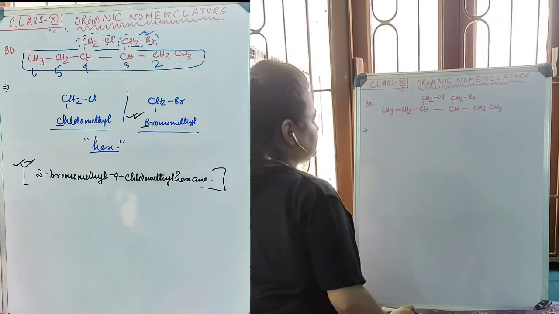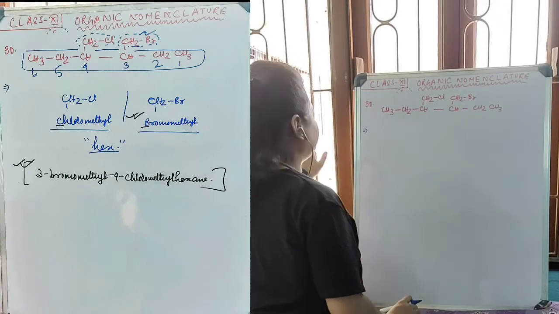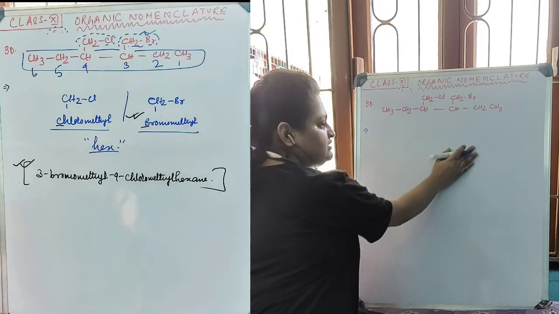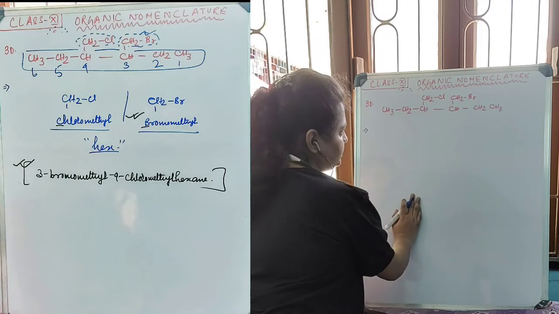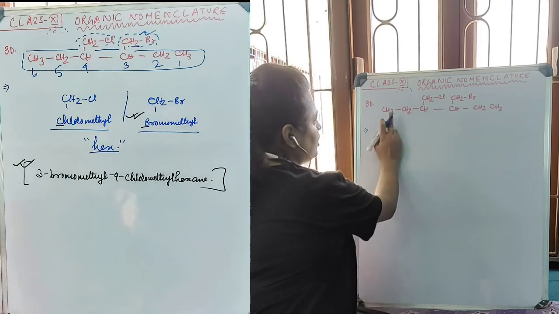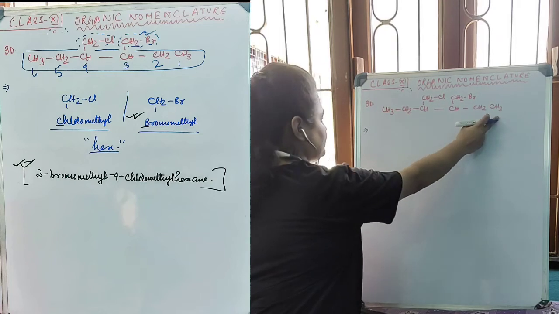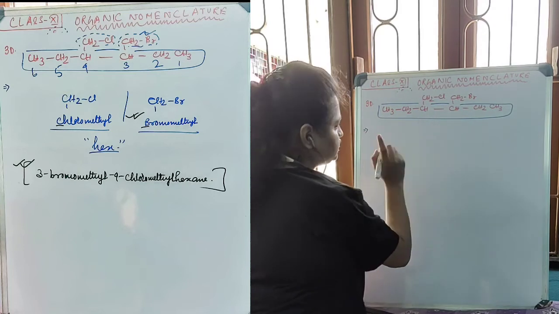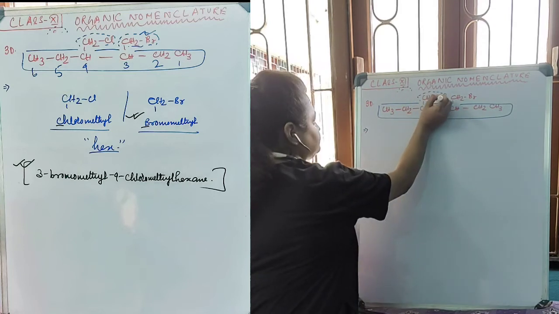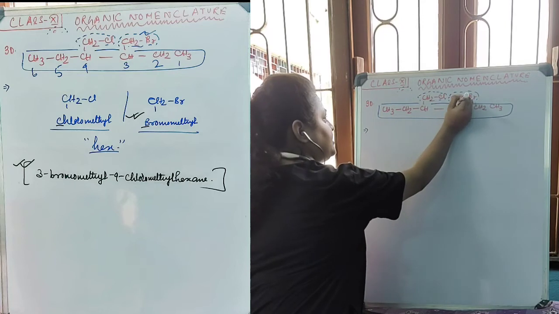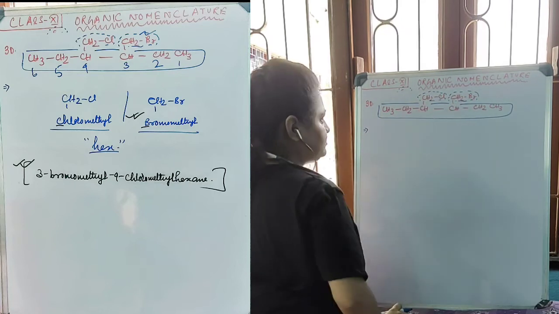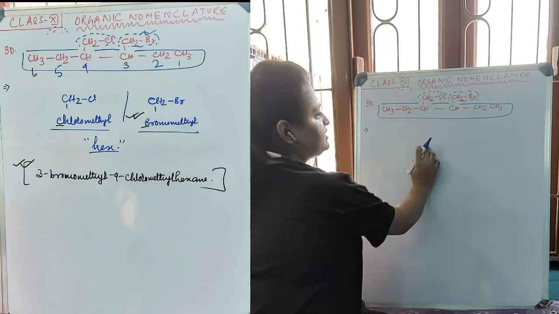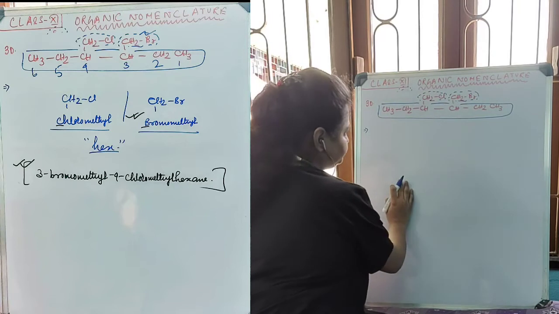This is the next organic compound for which we are going to do the nomenclature. Now we have to find the longest chain, because this is not a cyclic compound. This is again a chain compound. Now the long chain obviously is going to be 1, 2, 3, 4, 5, 6. Now if this is the longest chain, our functional group is going to be this one. This is obviously an alkyl group because carbon is attached to it, but it is a modified alkyl group where chlorine and bromine are substituted within this alkyl group.